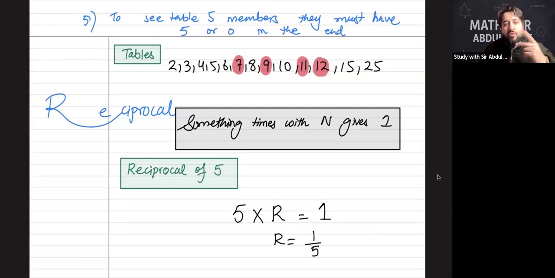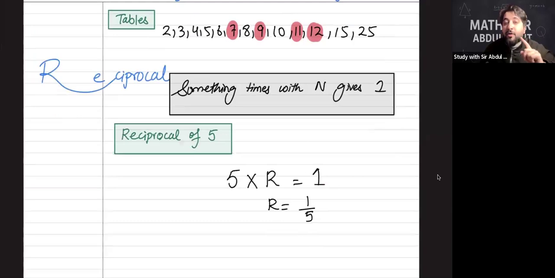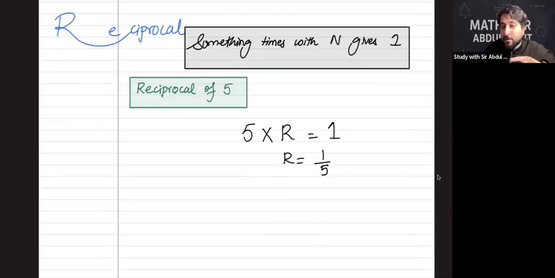So reciprocal of 2 by 3 would be 3 by 2. Reciprocal of 5 by 6 would be 6 by 5. Reciprocal of 2 by 7 would be 7 by 2. Reciprocal of 0.2 would be 5, because 0.2 times 5 is 1. So you can get a piece of cake question and you can get a difficult question as well. So be prepared for a piece of cake or a difficult.